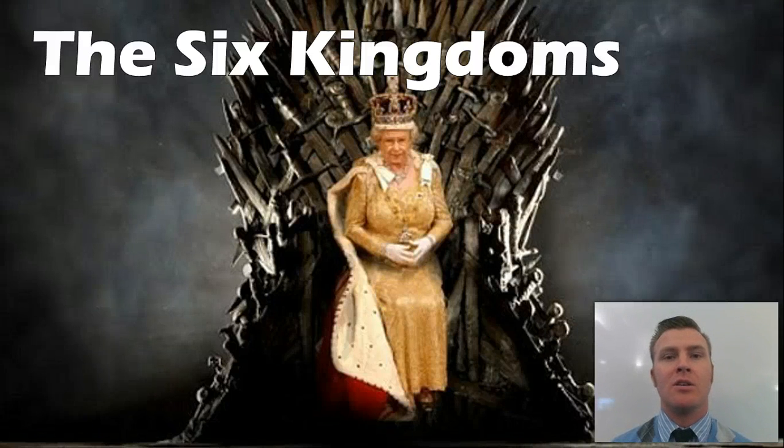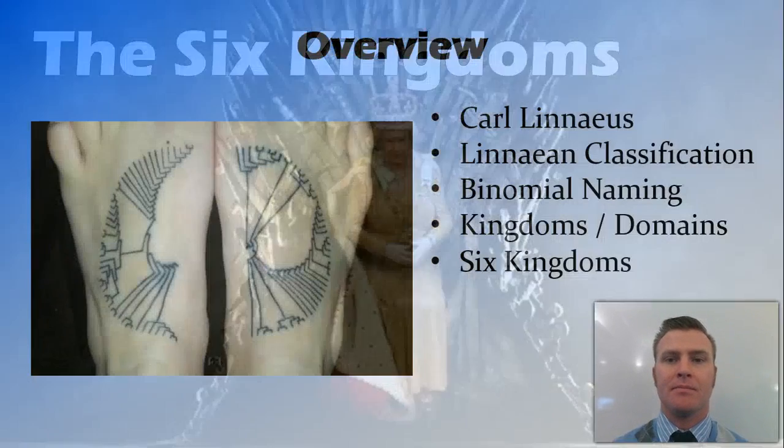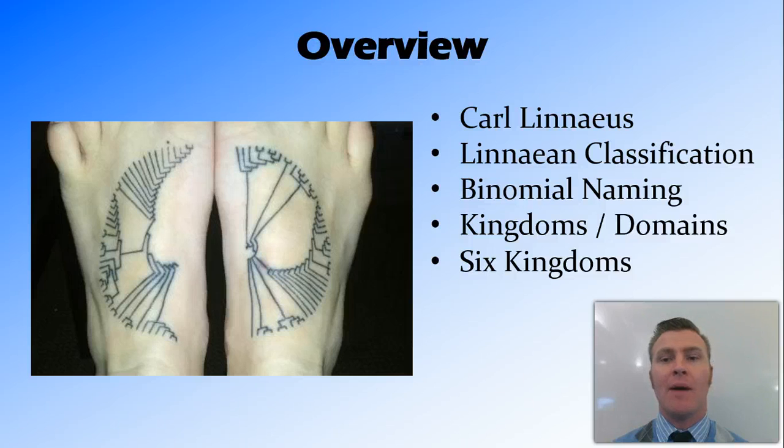In this video, we're going to look at the current system of classification as well as the 6 kingdoms. We're firstly going to talk about Carl Linnaeus as the person who came up with the current classification system, his system of classification, as well as the binomial nomenclature or scientific name of species, the difference between kingdoms and domains, and then briefly go through each of the 6 kingdoms.